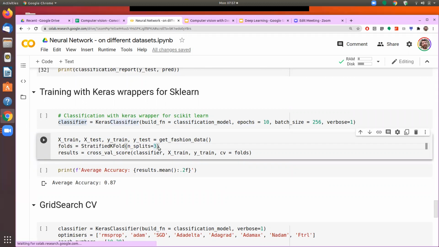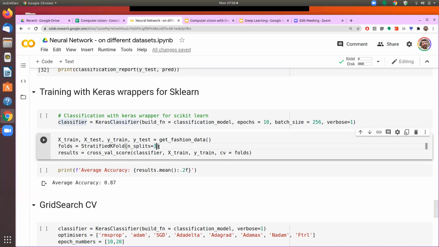In the first iteration, the system will keep aside one of these buckets, and that would be used for validation. So the training data set will be the first two buckets, and the third bucket becomes the data set for validation. Then in the second iteration, it will take first and third as the training set, and the second bucket will be used for validation. In the third iteration, it will take the second and third as the training data set, and the first one will become the data set for validation.